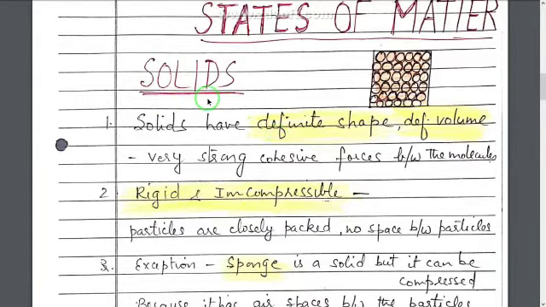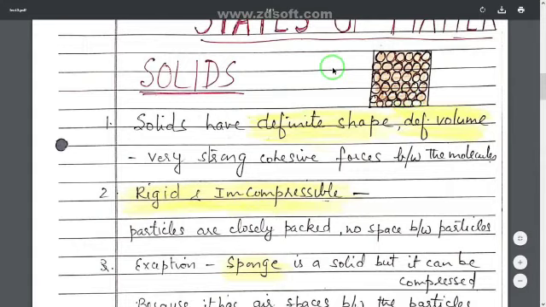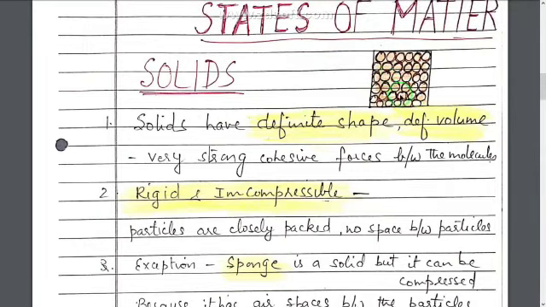Solids. First, solids have definite shape and definite volume. You all have studied all this in lower classes also. So here is the model of a solid, where you can see that the particles of a solid are very tightly packed. There are no intermolecular spaces between them and the particles cannot leave their places. They cannot move from one place to another. So therefore solids have a definite shape and definite volume.